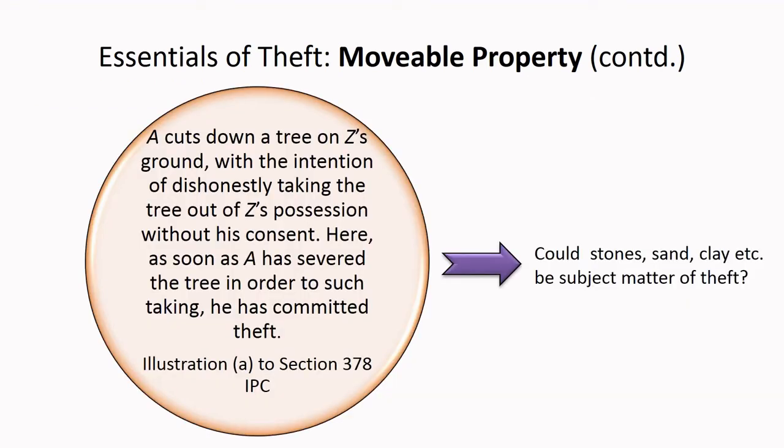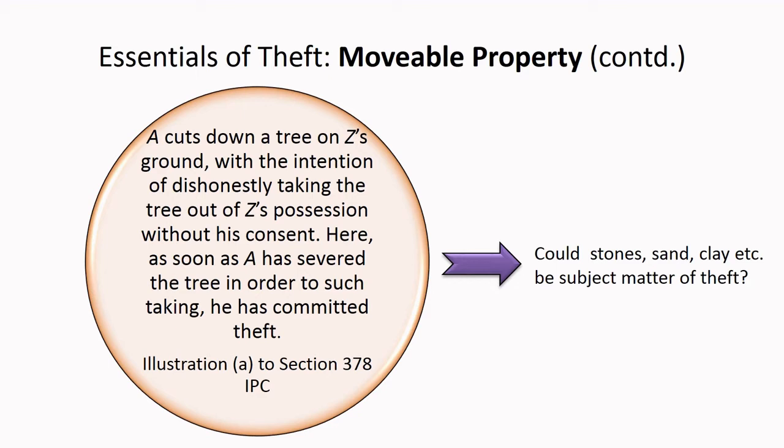A cuts down a tree on Z's ground with the intention of dishonestly taking the tree out of Z's possession without his consent. Will that amount to theft? In order to ascertain that, you must first check whether a tree can be a subject matter of theft. That is, whether a tree is a movable property. Now, as per section 22, it is clear that tree is not a movable property because it is a thing